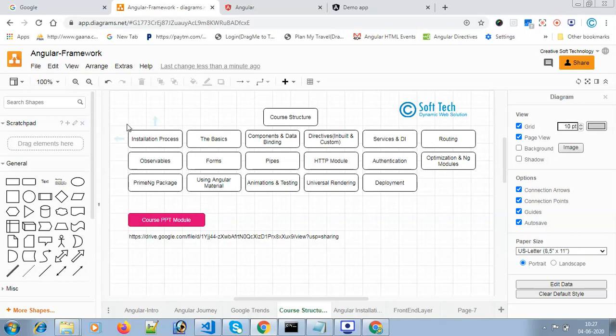Then components in detail and data binding: how to create a component through the CLI, how to create a component manually, and data binding with JSON data, how to parse JSON in the Angular page and web page, and how to connect HTTP modules in Angular. Also all kinds of directives, inbuilt and custom directives.